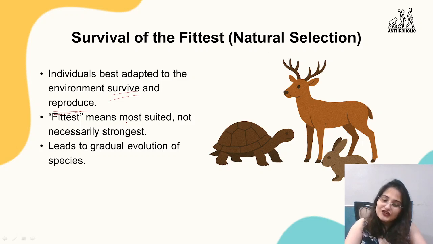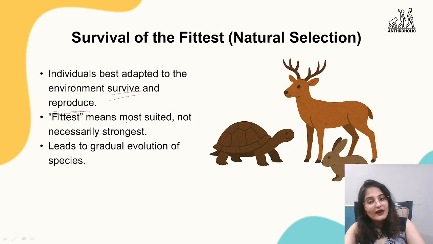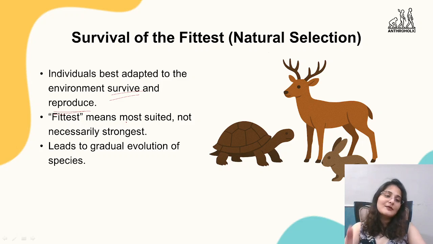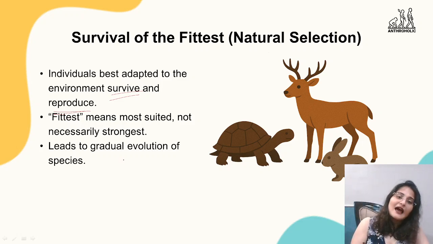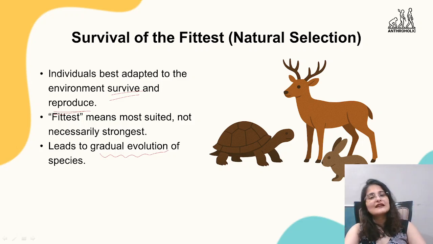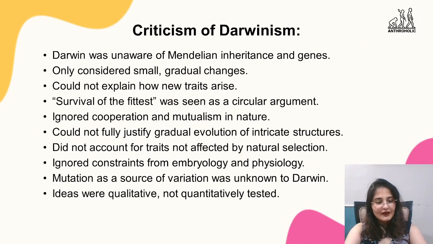Maybe environmental changes, maybe ज़्यादा गर्मी हो गई, ज़्यादा बारिश हो गई, ज़्यादा धूप हो गई, whatever has happened in the environment, maybe there's a lack of food, so someone who has stored better will be surviving, right? So whatever fits at that particular time is the one which is going to be surviving, and it leads to gradual evolution of species. ऐसे ही धीरे धीरे evolution होता है, slow and steady steps. It is not a one day thing, it is not a 2-day thing, it is a generational thing, right?